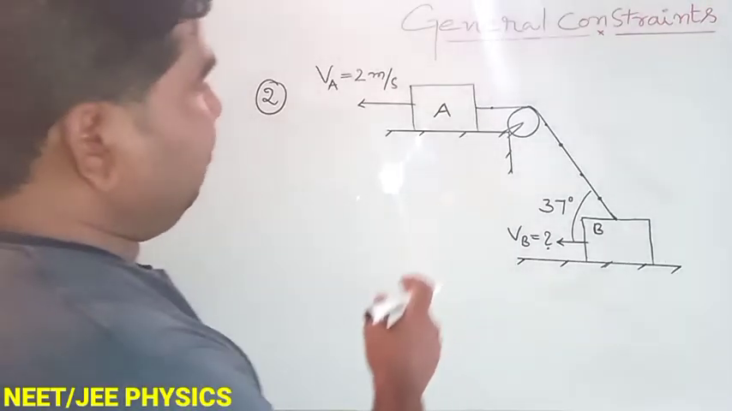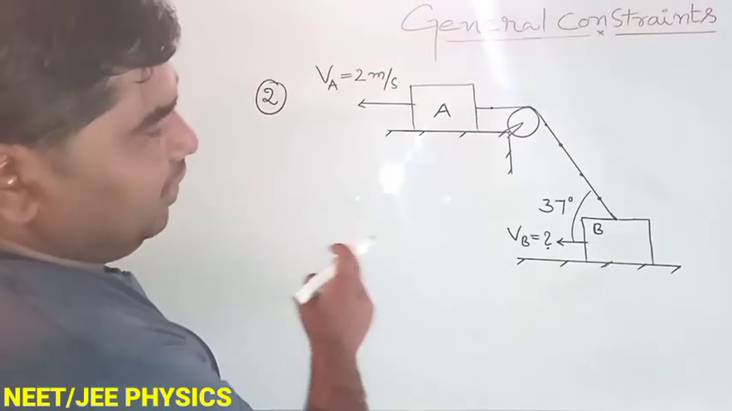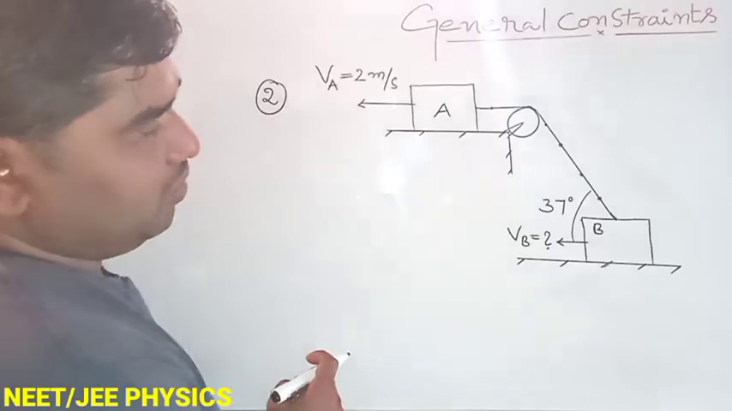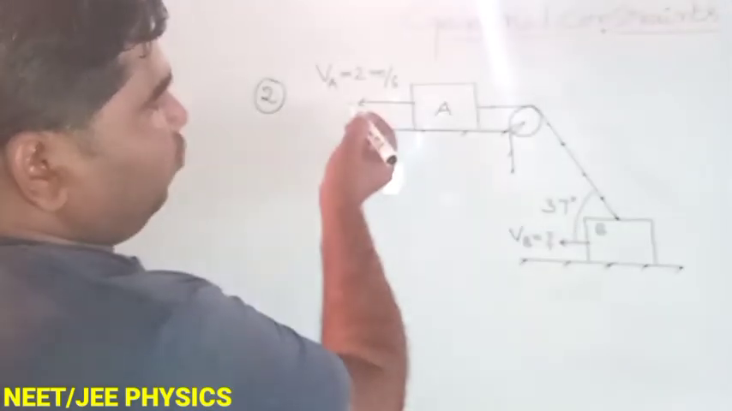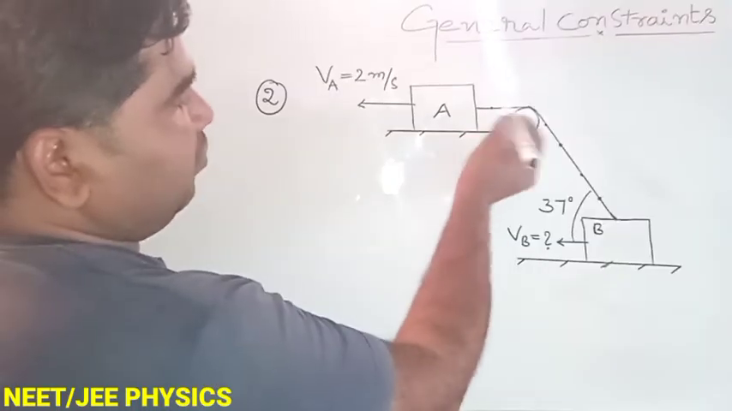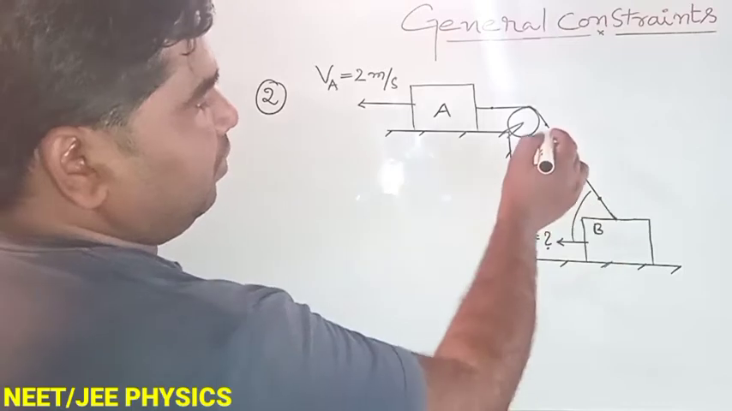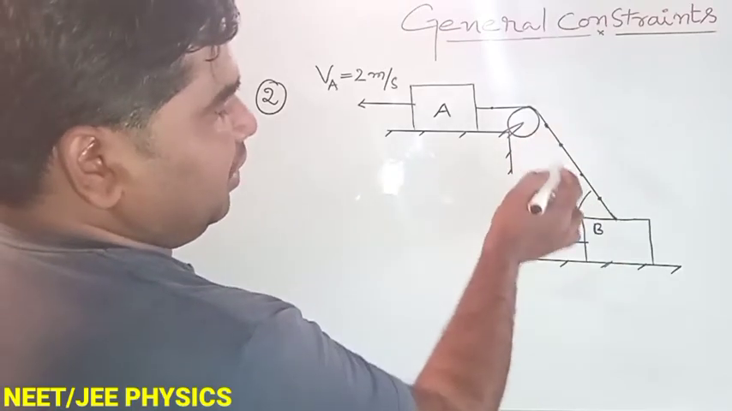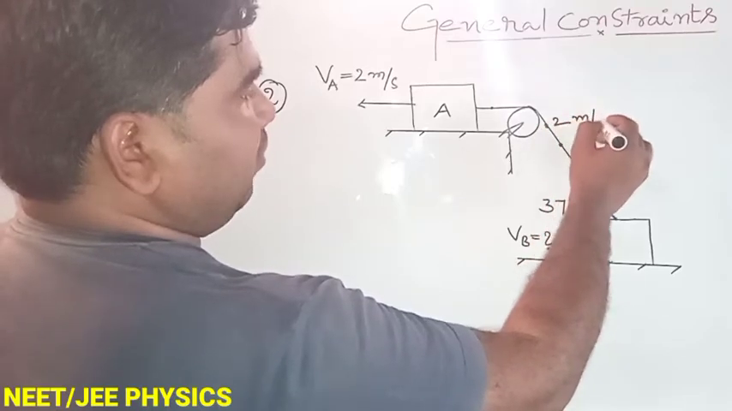Now look at this problem. Velocity of A block is 2 meter per second. Then velocity of B block is how much? For that, the block is moving 2 meter per second means this point also moves 2 meter per second. Along the string velocity is same. That means if you take here or here, everywhere velocity is 2 meter per second.